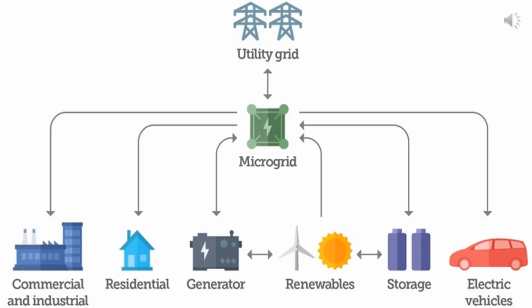Take another example microgrid which serves residential, commercial and industrial loads. It has diesel generators, renewable energy, energy storage, and electrical vehicle charging station.